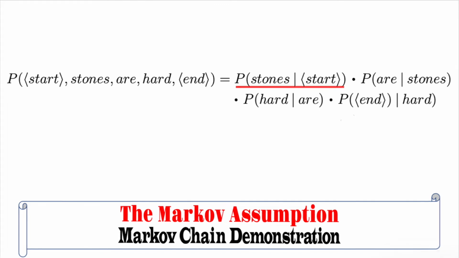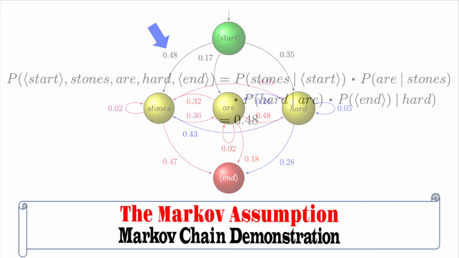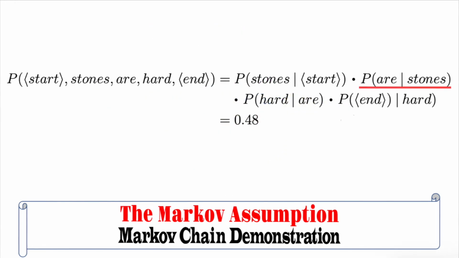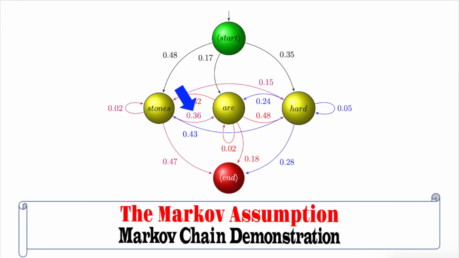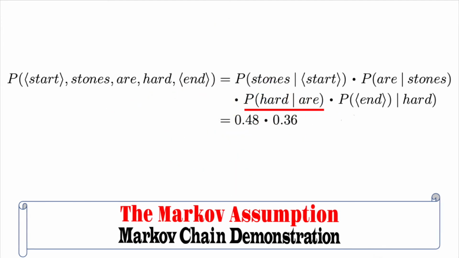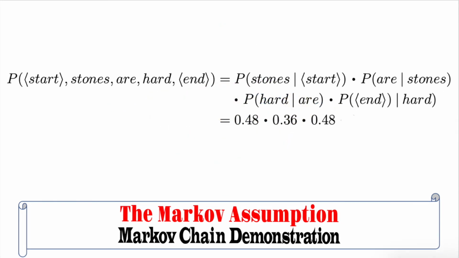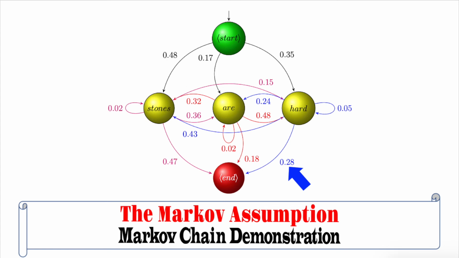So that will just be the probability of stones given the start marker, which is 0.48, times the probability of R given stones, which is 0.36, times the probability of hard given R, which is 0.048, times the probability of end marker given hard, which is 0.28.